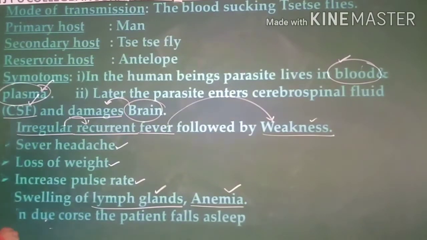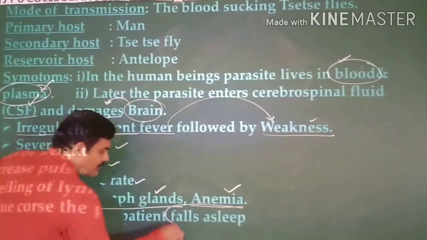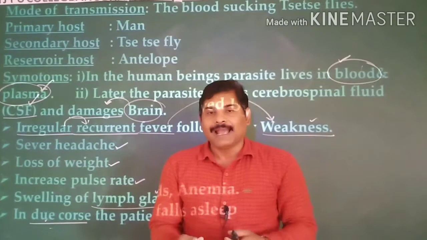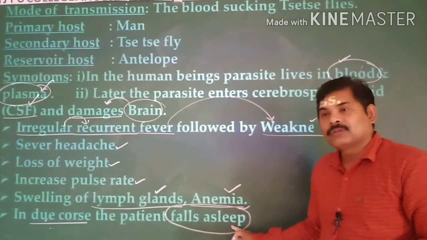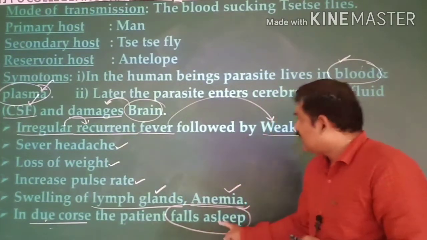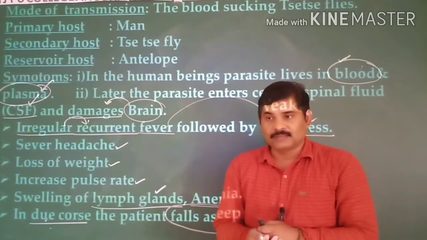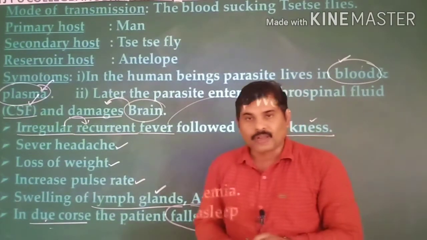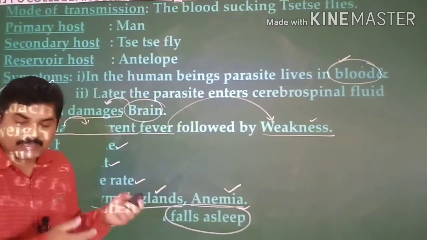And along with that, in due course of time, the patient falls asleep. This is an important part. When the condition goes on, the patient falls asleep. He will go into the unconscious stage and will go on sleeping for a long time. That is the reason why the disease is named sleeping sickness, right? So this is all about the symptoms of the disease. Better you have a snapshot regarding this. And next, what is the prevention and the treatment for this? We will see now in a detailed way.